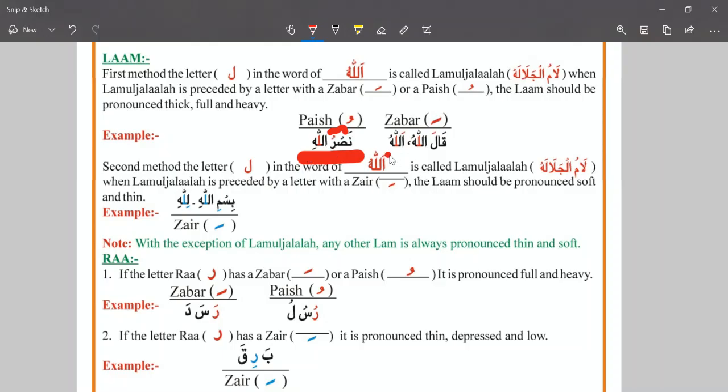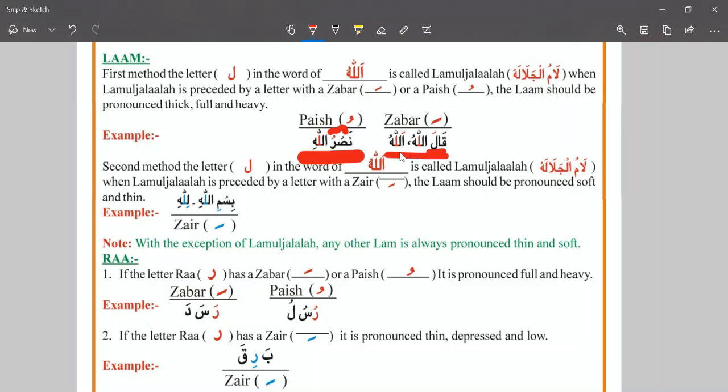Now the second example with the Zabar sign. If there is a Zabar letter that is connecting with the Lamul Jalalah, the Allah Lam, the sound of Lam will be pronounced with the heavy, thick, full mouth sound. Now you can see there is a Lam that will connect with the Allah Lam. So Lam has a Zabar. Lam Zabar Lal, Lam Khadi Zabar La, Ha Pesh Hu. So this word will be pronounced with the heavy sound.